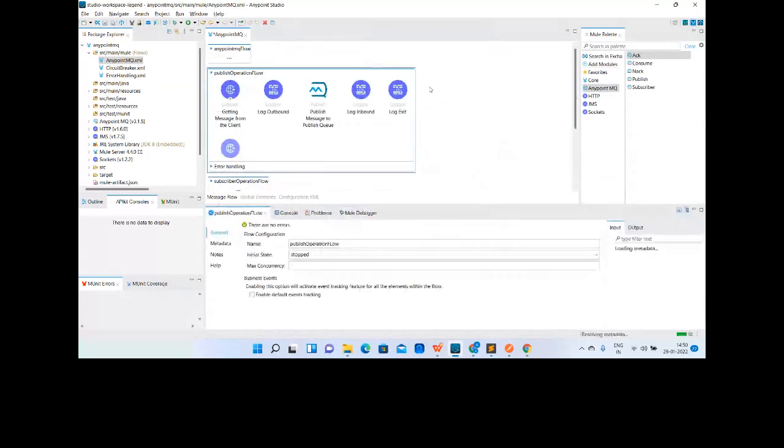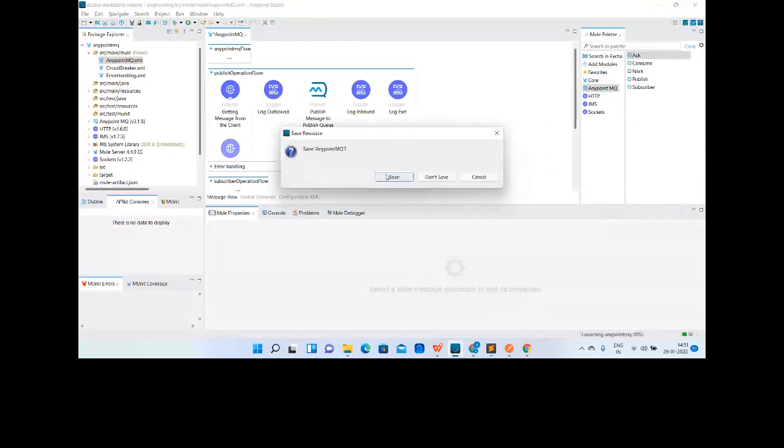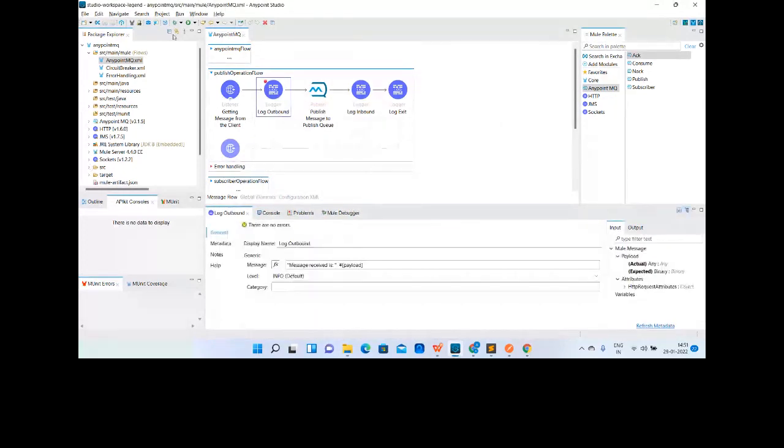Now we are going to publish the message to the queue in the Anypoint platform through our Mule application. Let's say their experience API is available, so there is one experience API.